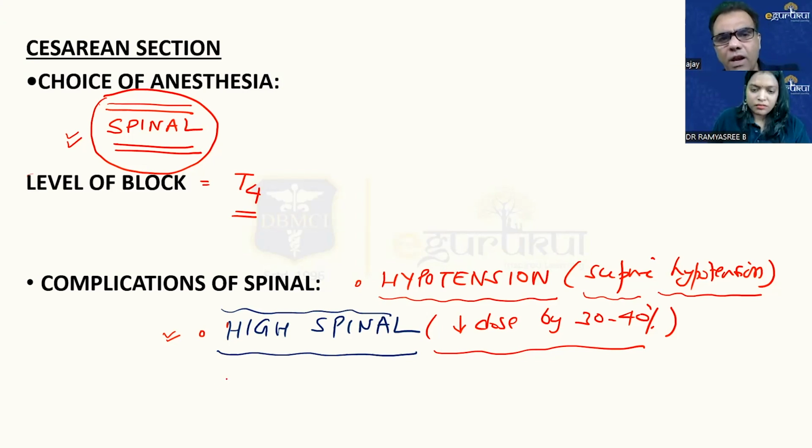And one of the very important criteria to decide the dose of local anesthetic is height. Because if it's a short stature patient and you give the same volume, it will spread higher. Otherwise also, pregnant patients are very vulnerable for high spinal. That high spinal can block the phrenic nerve, or even if it goes into the cranium, that can cause total spinal.